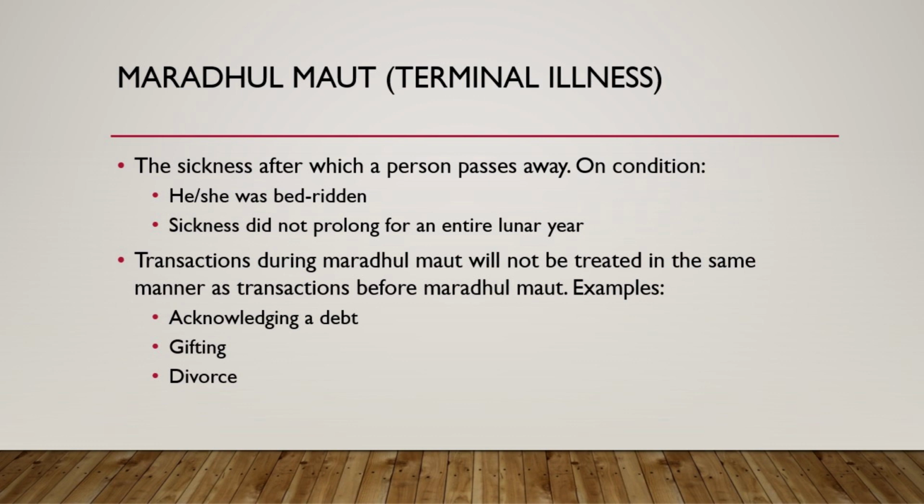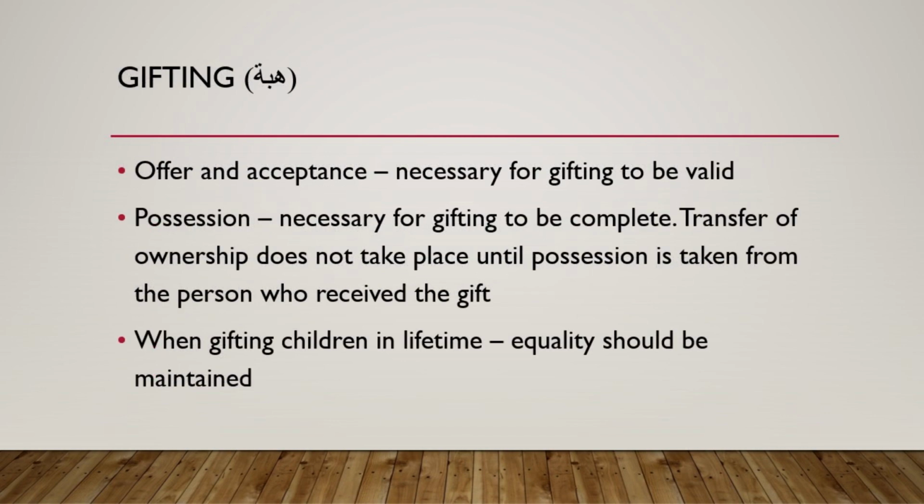So if someone gifted something in his terminal illness, when we say terminal illness, now some will say cancer. Now he has cancer for more than a year. That will not be called a terminal illness. We are talking about illness where he is bedridden and it does not prolong for more than a year. So for such sicknesses, any transactions done like acknowledging a death, gifting or divorcing, their rulings differ from a normal situation. If that happens, we need to go to the ulama and find out what is the ruling in this situation.